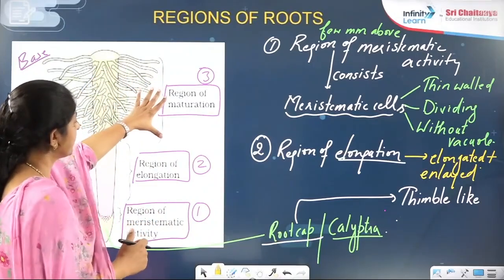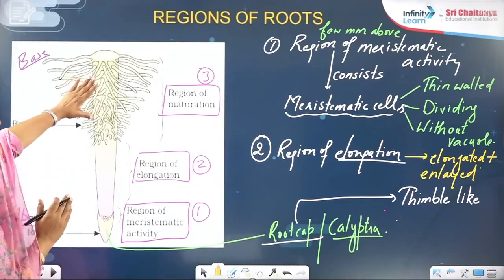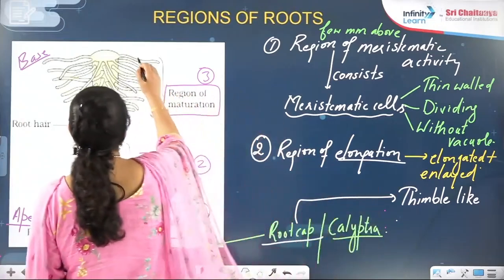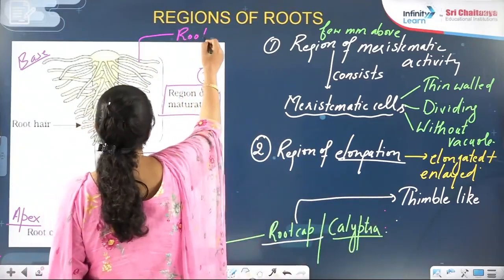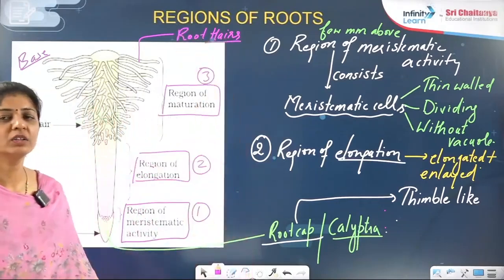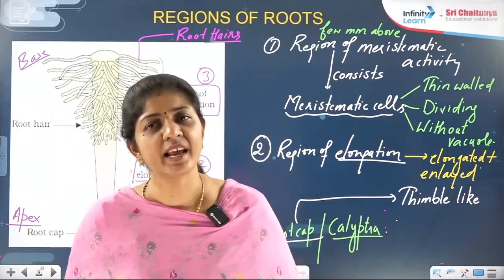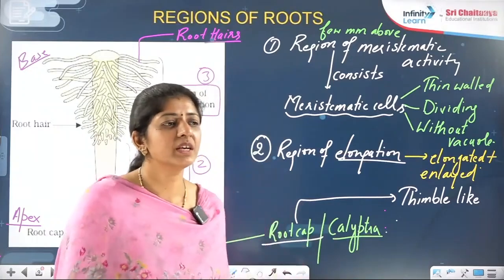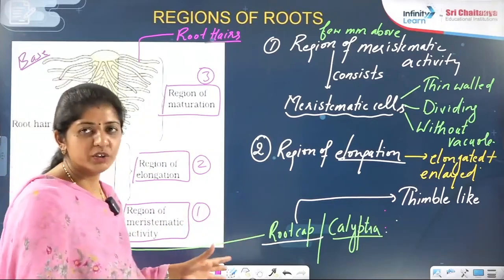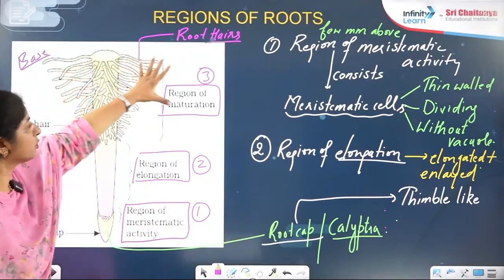Now for the region of maturation, have a look right now at this diagram. Can you see here the root hairs will start to develop. This is a very important point. Can I say root hairs are a feature of the roots? Means these projections are on the roots. Trichomes are there on the stem, that we will discuss in the anatomy part. Right now I am discussing with you only the roots and their external morphology. So you will find in the region of maturation, a very important thing, root hairs.